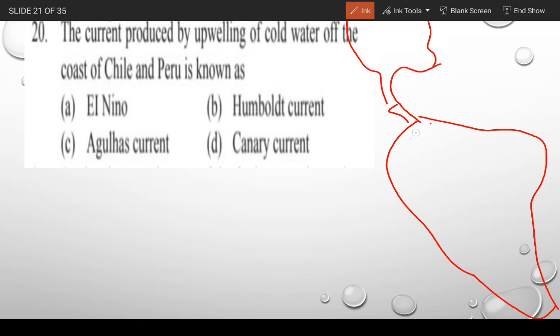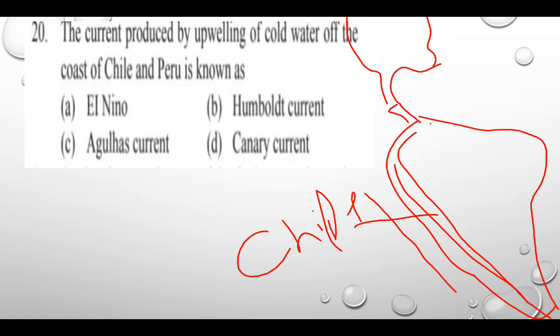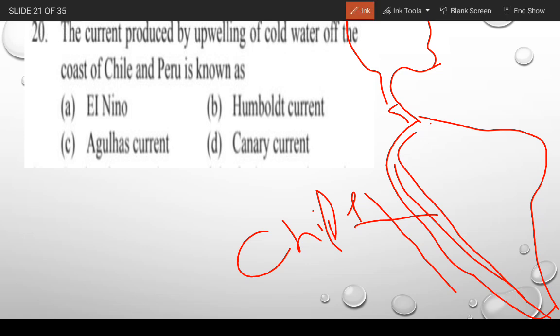And there is Chile. This is the Chile and Peru part. So gentlemen, the question is asking, the current produced by upwelling of cold water off the coast of Chile and Peru is known as, किस नाम से जानते हैं? Can you tell me? So gentlemen, the name is Humboldt current. Sorry gentlemen, it is El Nino.